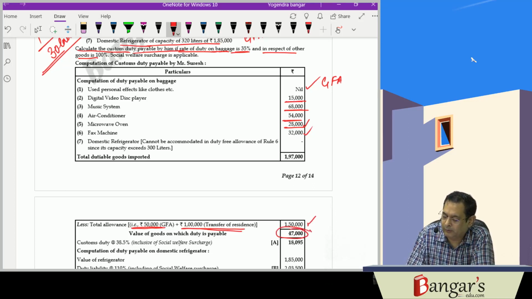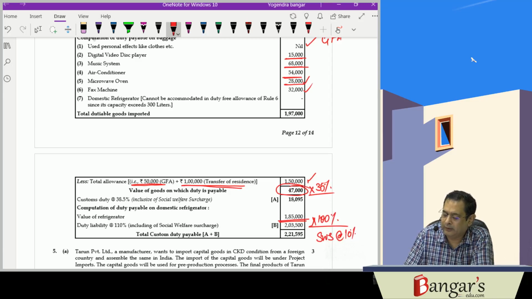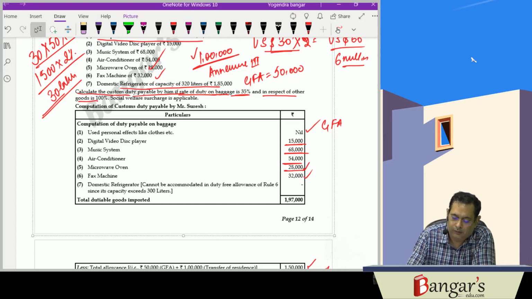Duty will be payable on this baggage at the rate of 35%. Besides this, on value of refrigerator, duty will be payable at the rate of 100%, and the same will be increased by social welfare surcharge at the rate of 10%. So basically, this way we will be getting half marks here.